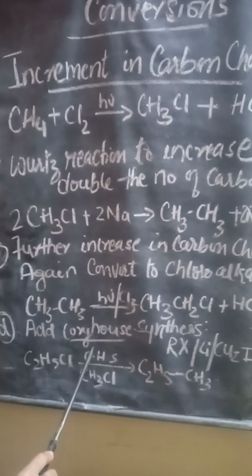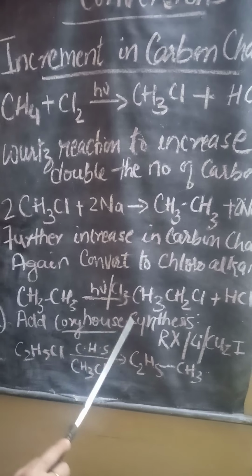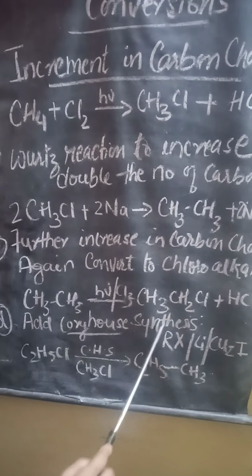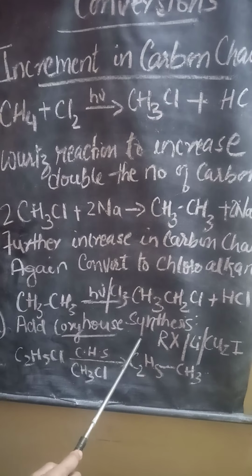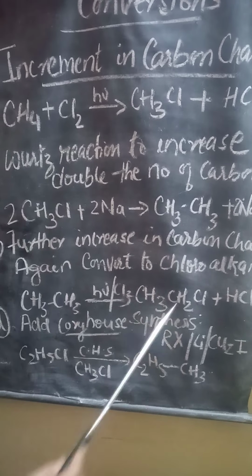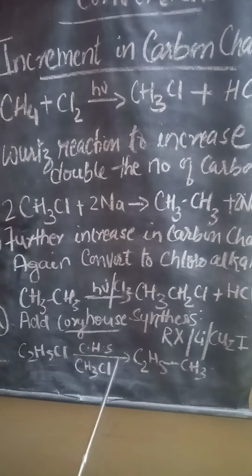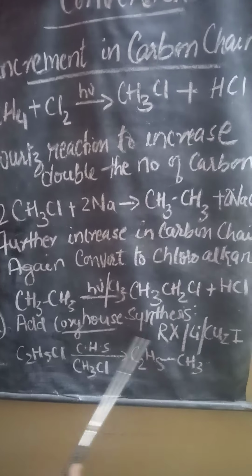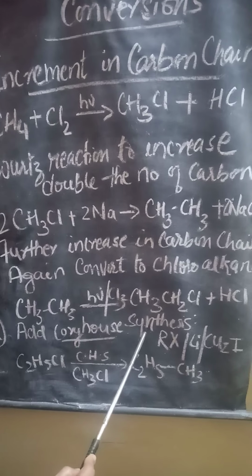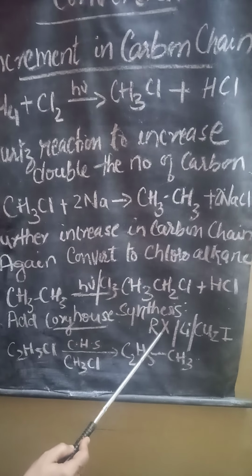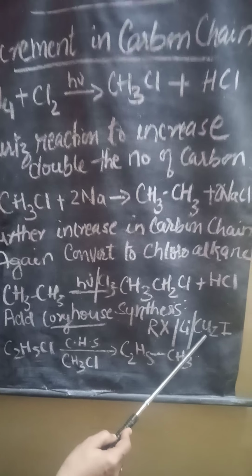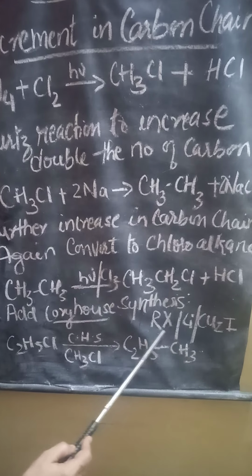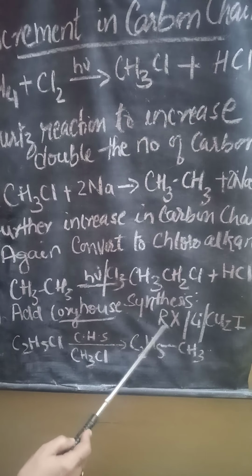Now I will tell you that the best method is the Corey-House synthesis. Corey-House synthesis is a very important reaction in conversions, as it converts haloalkanes to higher alkanes. Whatever number of carbon atoms you need, you can get by using this Corey-House synthesis. In this, alkyl halide, lithium and copper iodide are present. This RX, you can use whatever RX is needed.